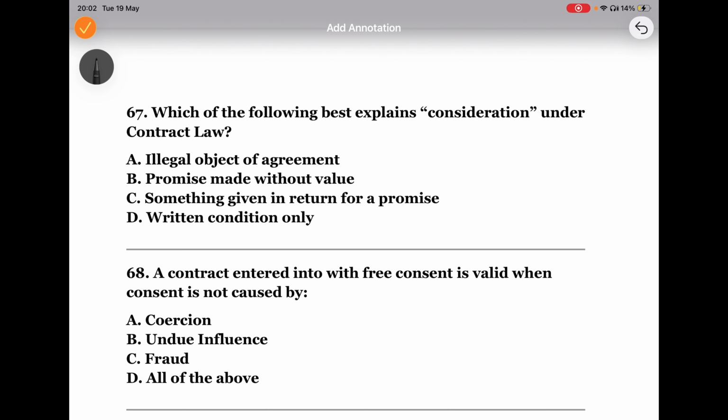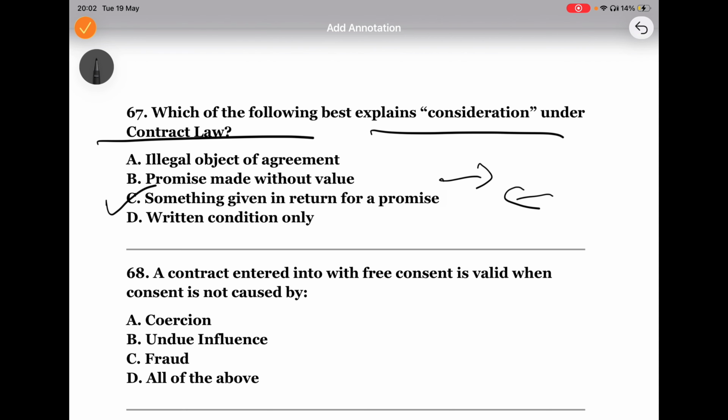Meaning of consideration in contract law. Here the answer is something given in return for a promise. Consideration means something in exchange. You pay the money, the shopkeeper gives you a mobile. So money is your consideration and the shopkeeper's consideration is the mobile. Next one.